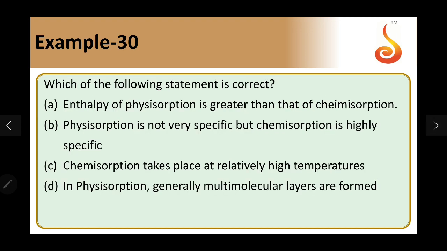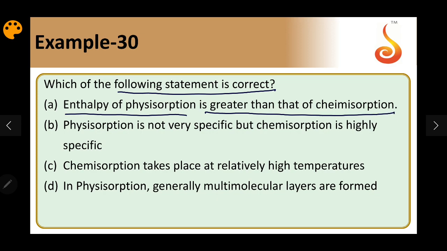Example 30. Which of the following is correct? The enthalpy of physisorption is greater than that of chemisorption. The enthalpy of physisorption, in terms of magnitude, not with a negative sign. The amount of heat liberated in physisorption is always less compared to chemisorption. So option 1 is wrong.